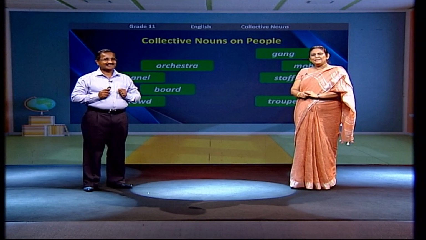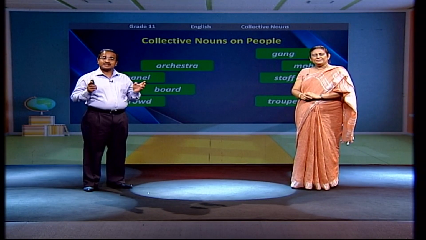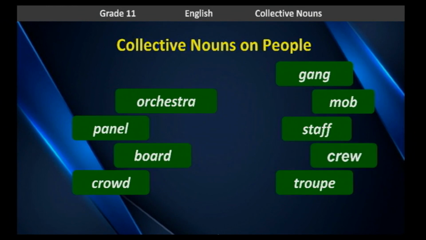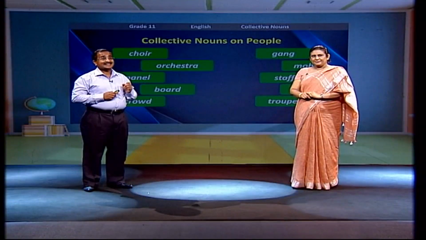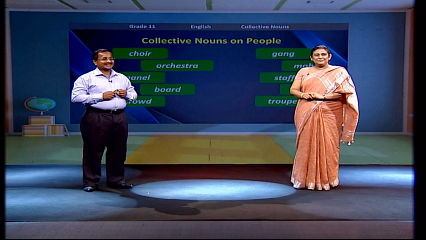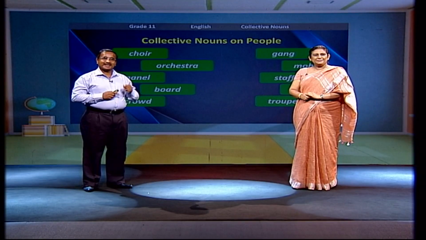Correct. Staff. A staff of teachers, the people who are working in one place. Crew. A group of people working on an aeroplane or a ship. A choir. When can we use the word choir, sir? A choir of musicians, singers. Yes, in schools you have choirs, children. Correct. Now we are moving to the next slide.